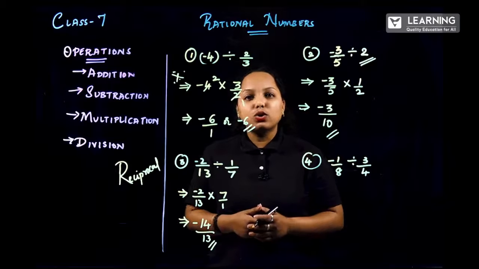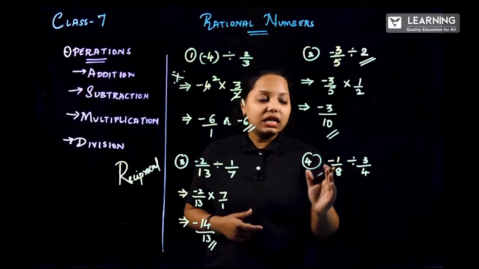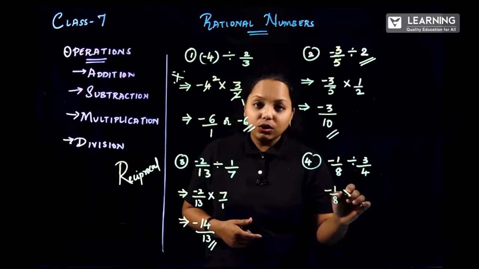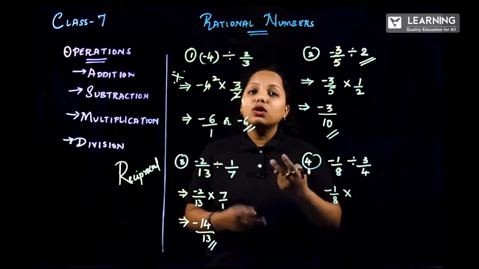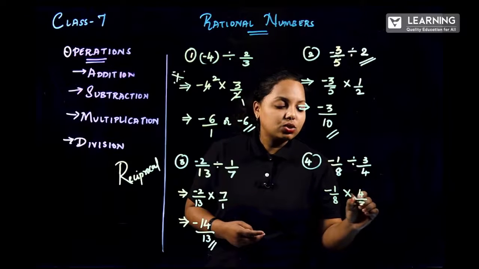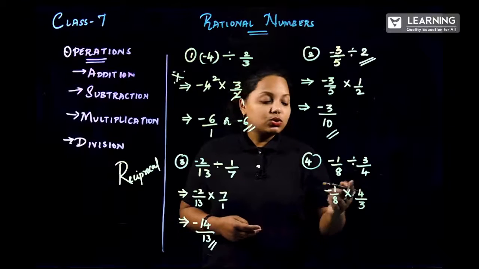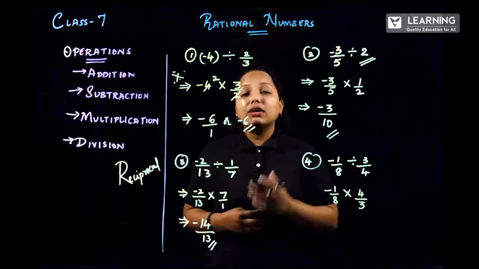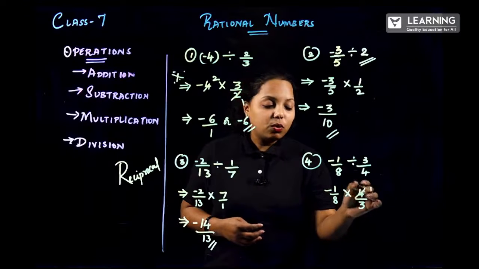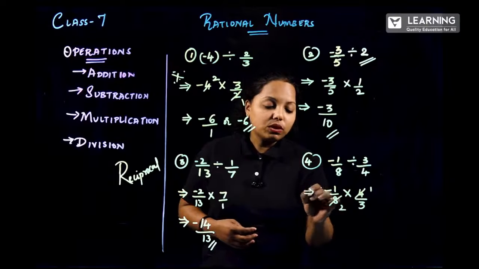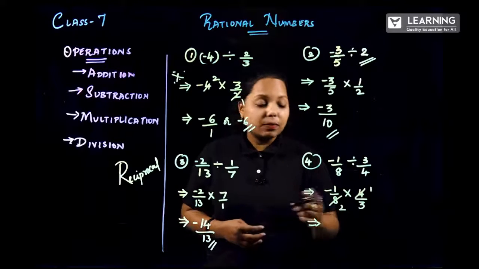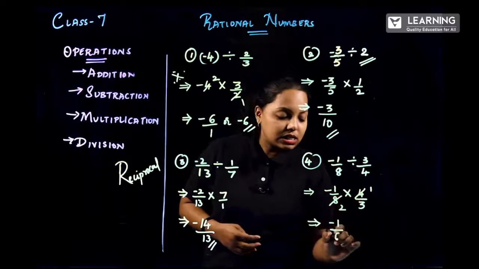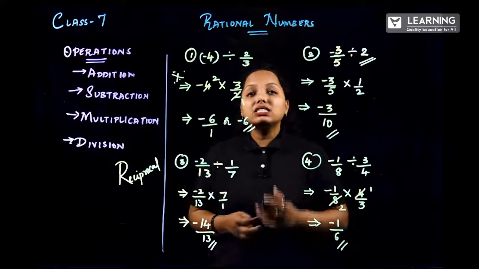How about the last question of this entire chapter? Minus 1 by 8 divided by 3 by 4. So minus 1 by 8 into the reciprocal. Now 3 by 4 becomes 4 by 3. Check for the crisscross format. Now 8 and 4, yes, they are going in the same table. You can take 2 also, or you can take 4 also. Let me take 4. 4 1s are 4, 4 2s are 8. So that is the second step. Minus 1 into 1 is nothing but minus 1, and 2 into 3 is 6. So your answer is minus 1 by 6.